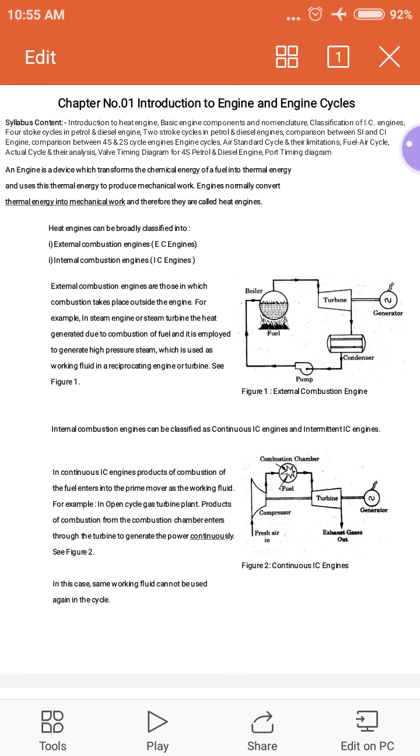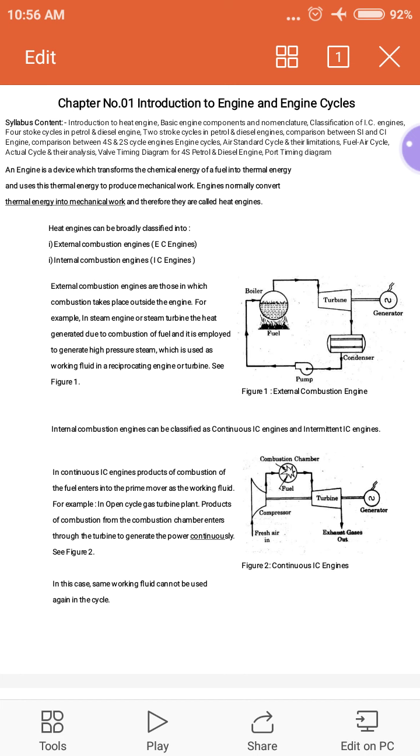The second one is the internal combustion engine. In an internal combustion engine, combustion of fuel takes place inside the engine cylinder, and the products of combustion, that is combustible gases, work as the working fluid and are directly utilized to produce mechanical work, that is, these gases expand over the turbine to convert this heat energy into mechanical work as output.